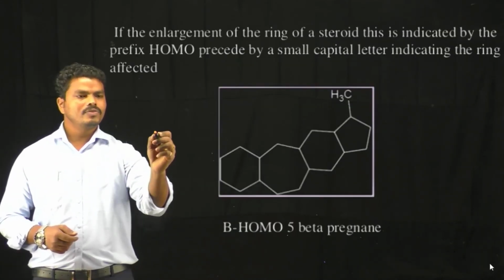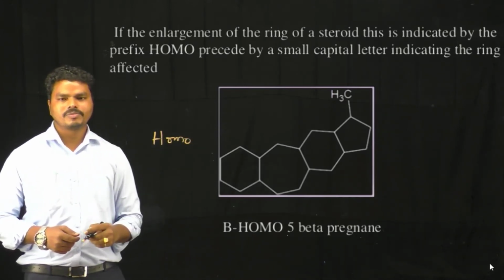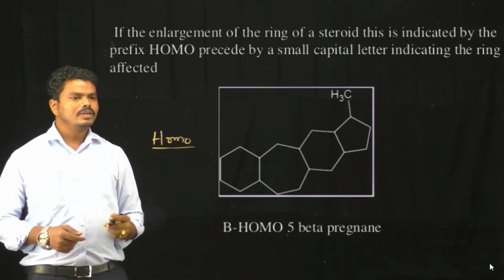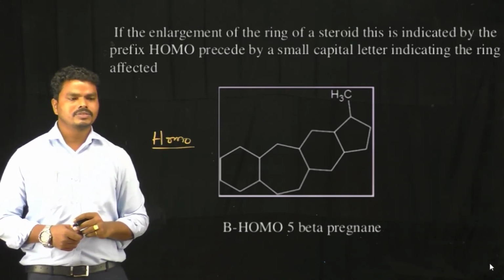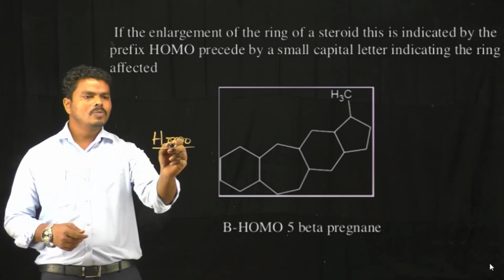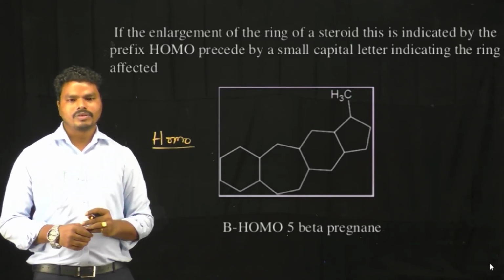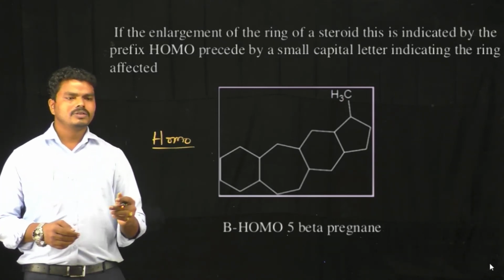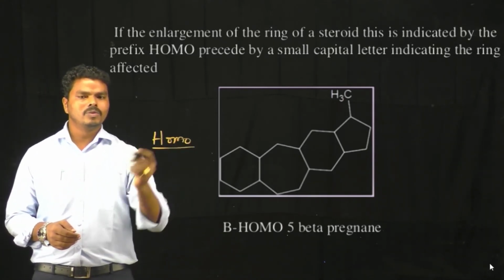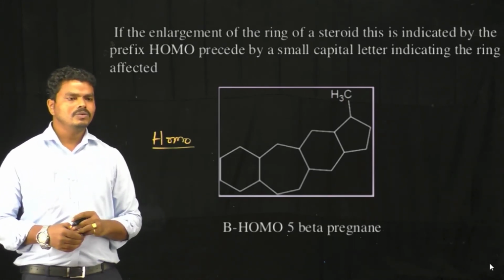In case of HOMO, previously we discussed NOR, so we will see in which situations we mention HOMO in the chemical names of sterols. HOMO is represented when there is a ring enlargement. If there is any enlargement of the rings present in the sterols, in that situation we mention HOMO preceded by the letter of the ring subjected to enlargement.